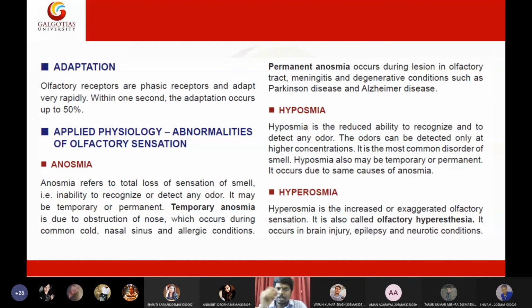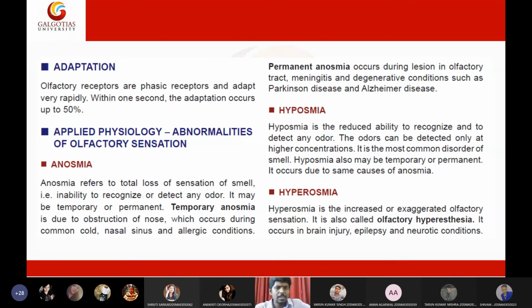Not only this, one more interesting thing: smell can also act as a survival mechanism, as it did for our ancestors. If something putrefied, if something decayed, that will release a bad smell. By sensing the smell itself, we can protect ourselves from eating bad or contaminated things.